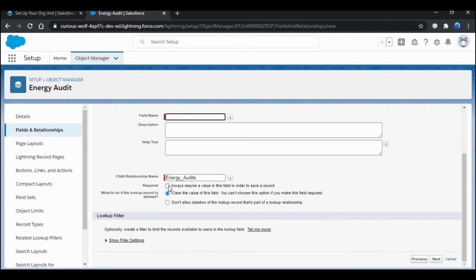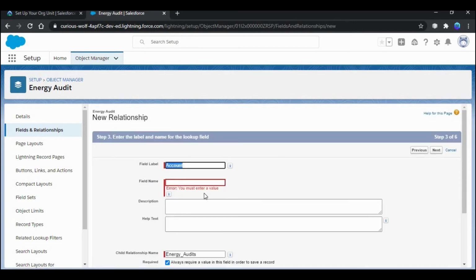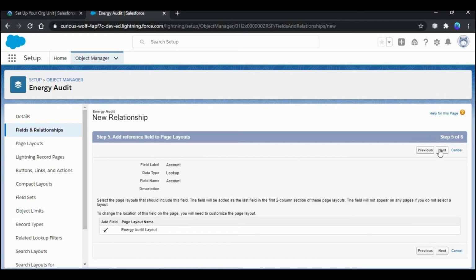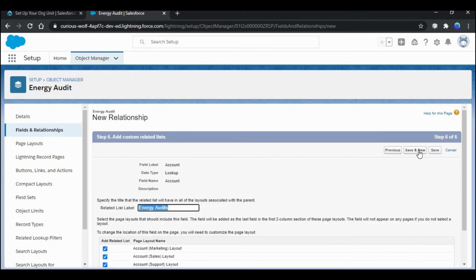In this required field, click always require a value and then click next. Again click next. Click save and new.